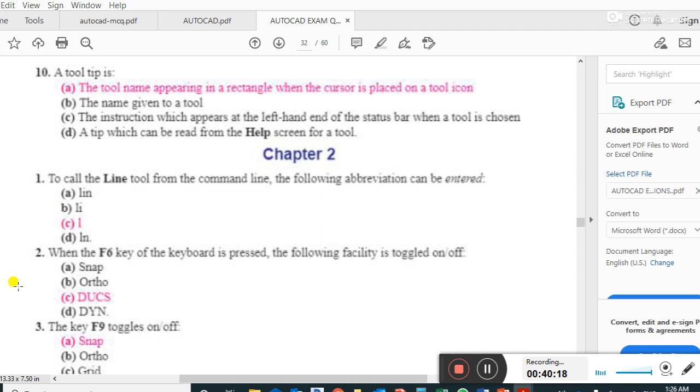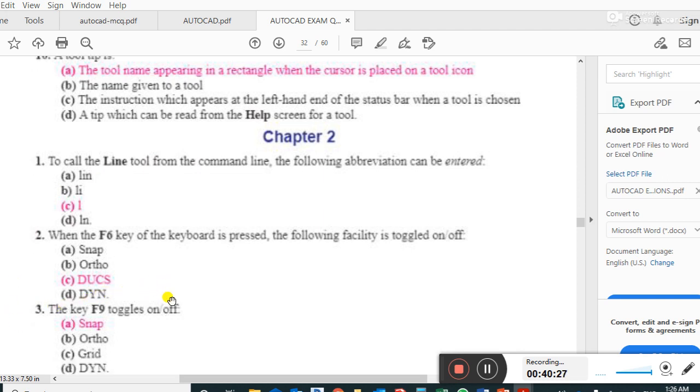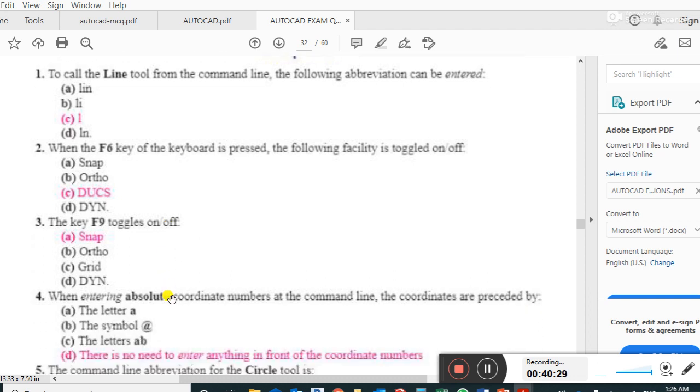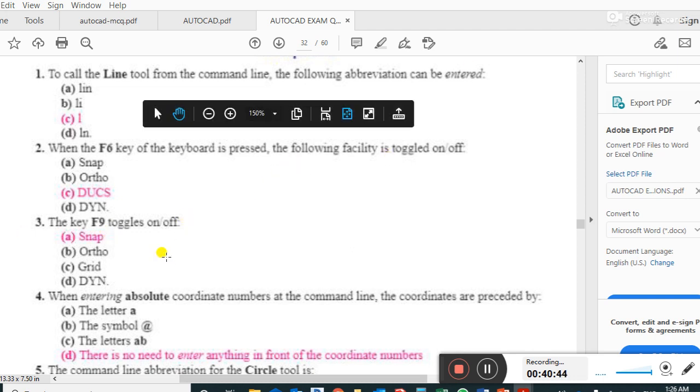When the F6 key of the keyboard is pressed, the following facility toggles on or off: DUCS. Next, the F9 key toggles on or off what? Snap. Guys, these are very important questions, multiple choice questions, asked many times in MCQs or on some online job websites.